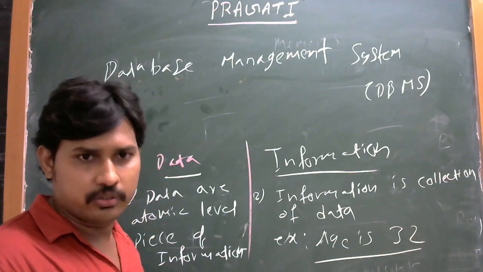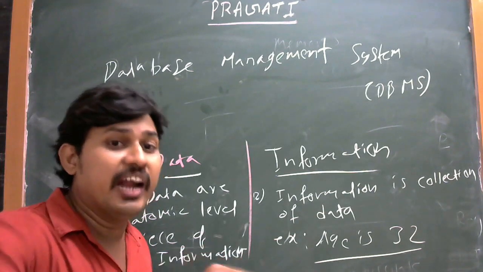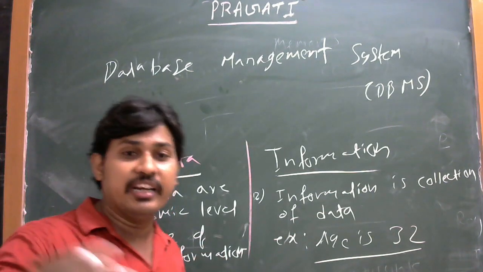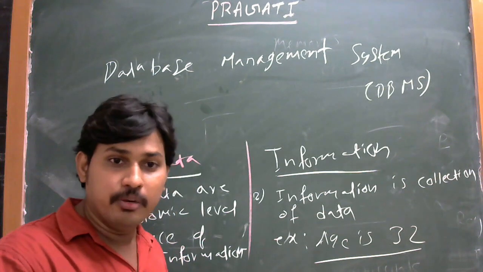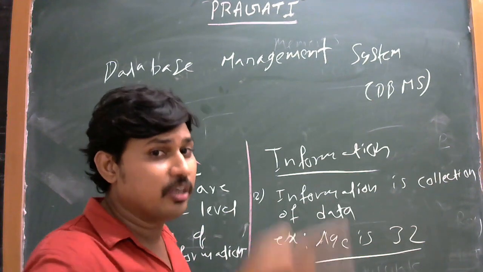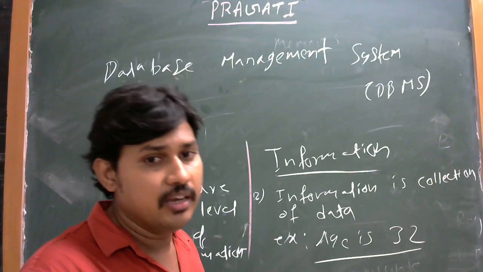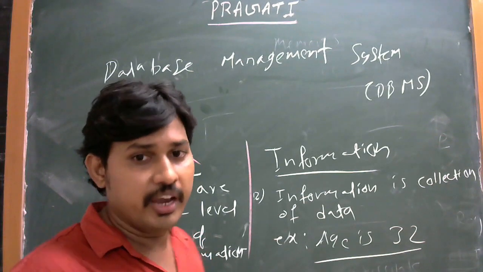If the data is available in a particular database, it will give the data to someone. That is the information.